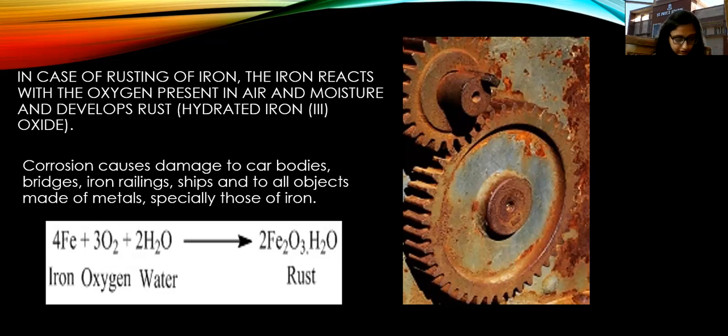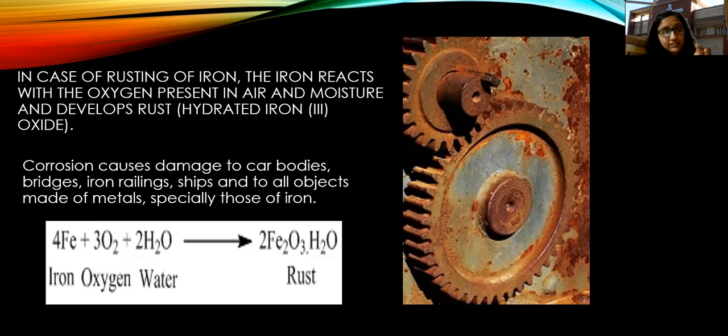So then rusting of iron can be prevented by making stainless steel. फिर alloys बनाए जाते हैं. What happens actually, what is an alloy? This iron is mixed with carbon, chromium and nickel. Then stainless steel is formed. कैसे बनता है stainless steel? When this iron is mixed with carbon, chromium and nickel. इन तीनों के साथ जब मिलाया जाता है iron को, तब stainless steel is formed.